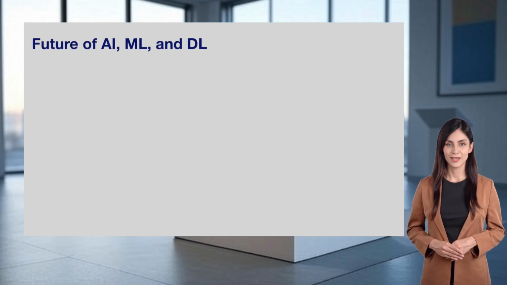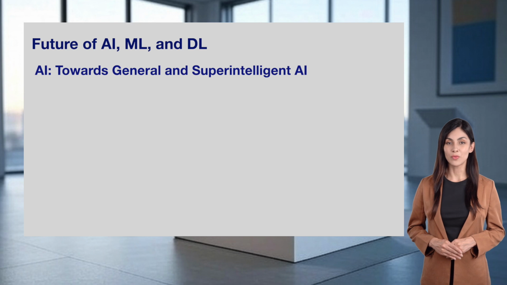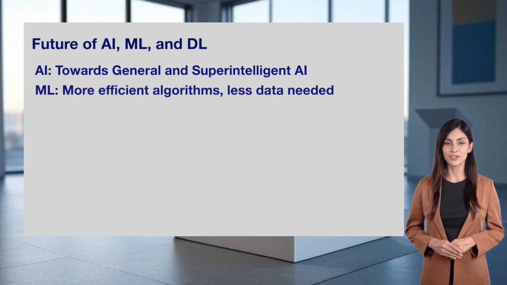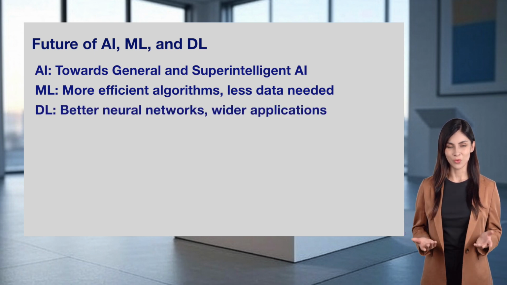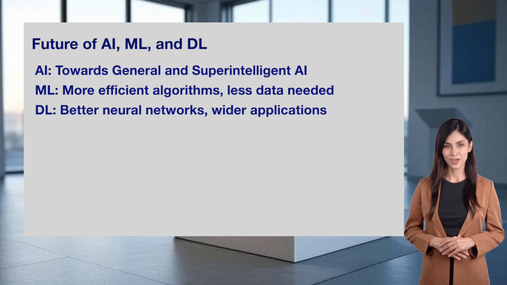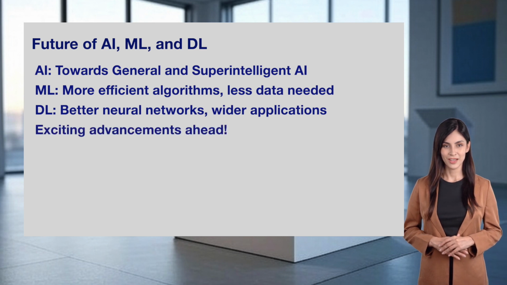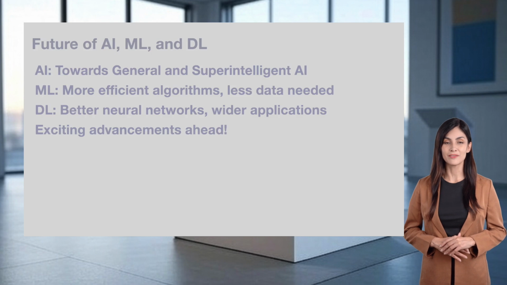What's next for AI, machine learning, and deep learning? AI is moving towards general and superintelligent AI, as we discussed in Day 2. Machine learning is focusing on more efficient algorithms that need less data to learn. Deep learning is improving neural networks, opening up even wider applications, like better autonomous systems. The future is exciting, with advancements that will make AI even more powerful and helpful in our lives.